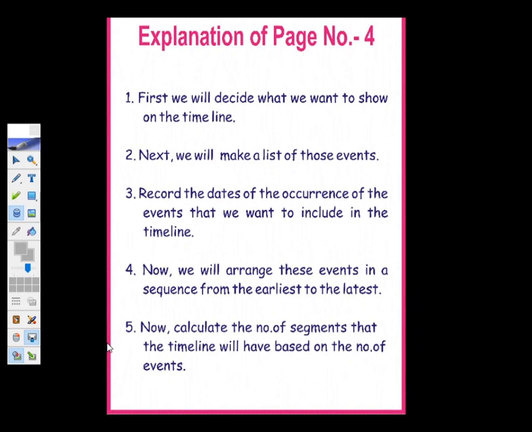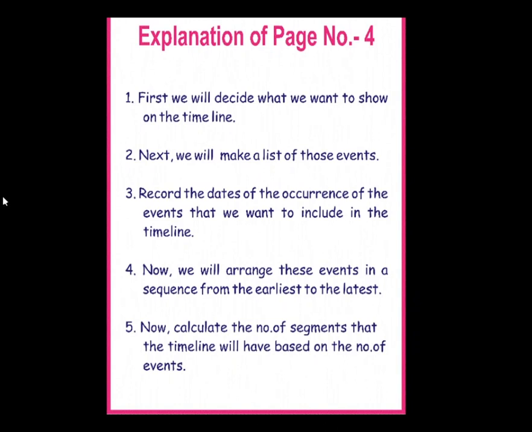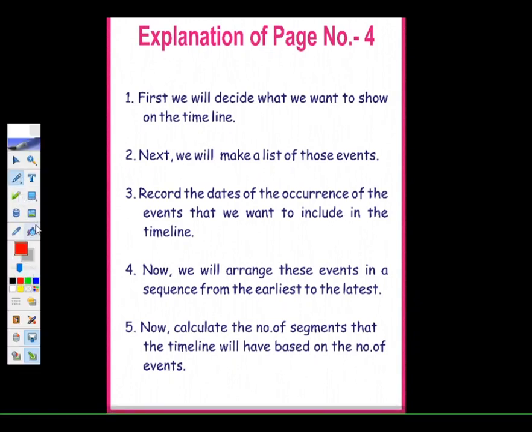Now the fourth thing is we will arrange these events in a sequence from the earliest to the latest. That is, the events will come one after the other. Children, what does this word sequence mean? By the word sequence, we mean in a series, how it will go from the earliest to the latest, that is, from beginning to last.